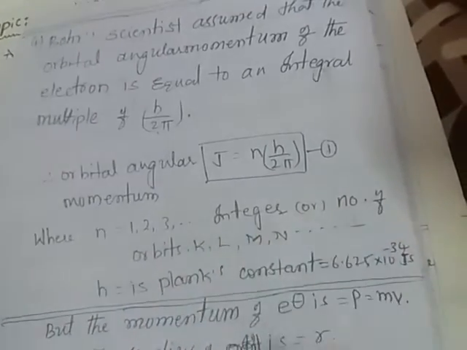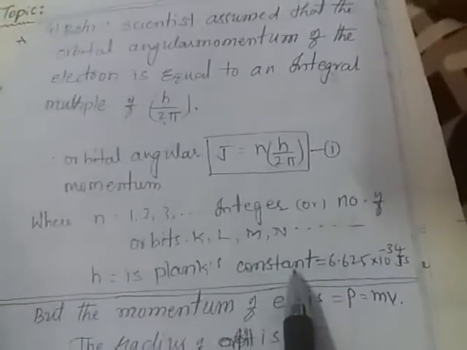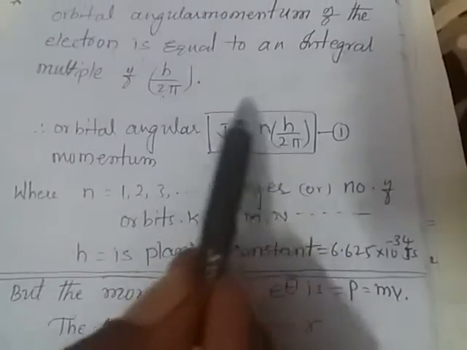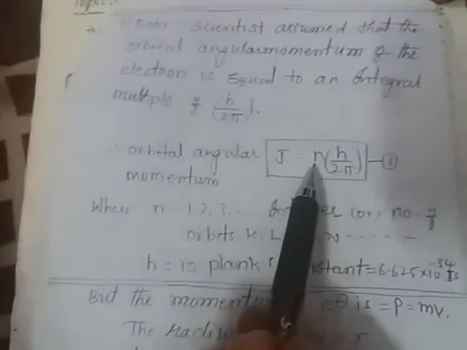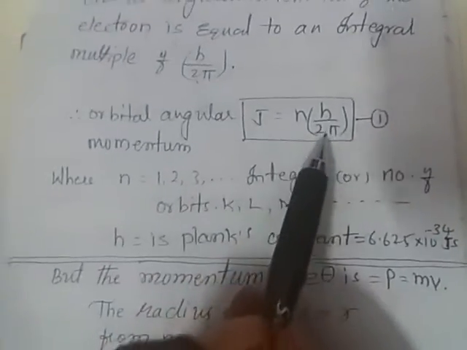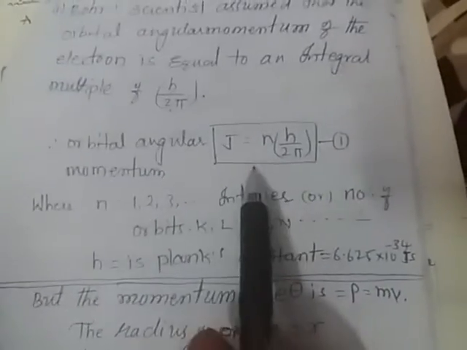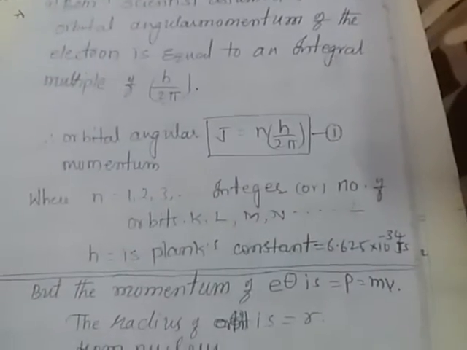Here n is the integer and h is Planck's constant, equal to 6.625 into 10 to the power minus 34 joule seconds, which remains constant. So Bohr assumed angular momentum is equivalent to an integer multiple of h by 2 pi. This is very important for competitive examinations.